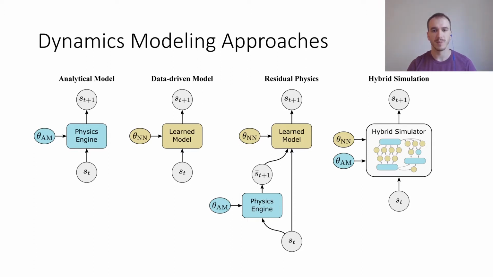We present hybrid simulation, a more specific, interpretable, and sample-efficient technique of embedding neural networks directly inside a differentiable physics engine to jointly optimize interpretable parameters and specific data-driven estimators.